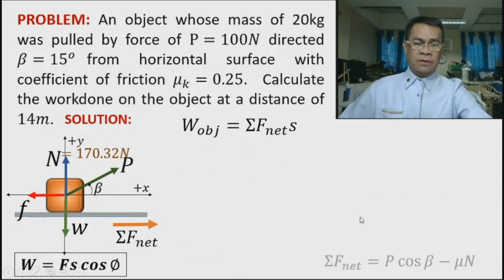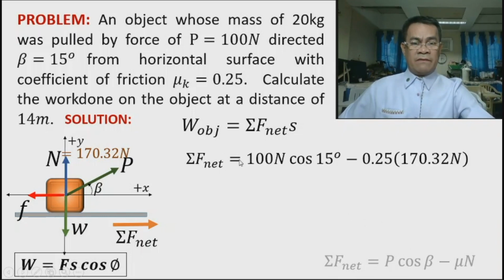Okay, so let's continue. Substituting the values, P here is 100 and the cosine of 15, minus mu, which is 0.25, times the normal force, 170.32. Then calculate, and it gives us 54.01 newtons.